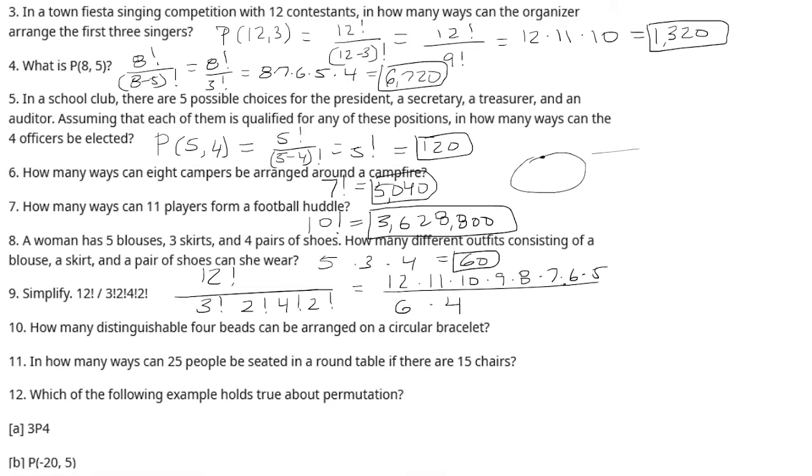Now I can cancel some things out. 6 and 12, that's going to give me 2. And then 4, I can cancel out this 1, and then cancel out another factor of 2, which will be 3 here. So ultimately, I just need to multiply 11 times 10 times 9 times 8 times 7 times 3 and times 5 to get 831,600.